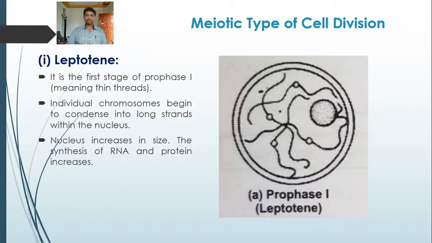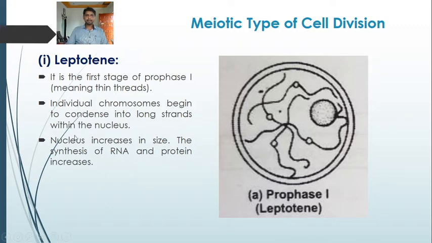Okay, so here we are going to start meiosis first. The first phase is prophase first, which is subdivided into five stages. The first one is leptotene. It is the first stage of prophase first, meaning thin threads. Here we can see that the chromosomes appear as thin threads. So this is the centromere, where the sister chromatids are attached.